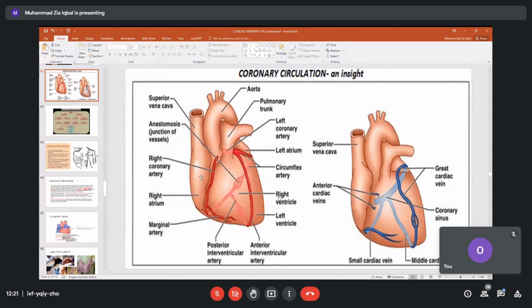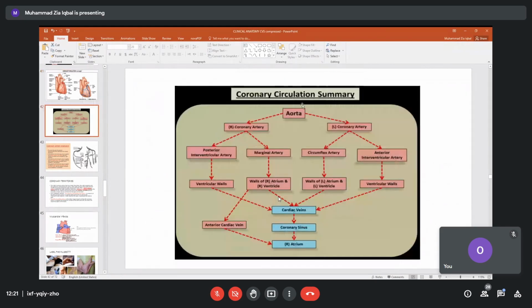Please remember the anatomy of these two vessels, which is normal in all of us, but every one of us may have some modifications, some changes in the blood vessels. So we will remember a generalized picture. From the aorta, we have the right coronary artery and left coronary artery. They have started. Now let us follow the right coronary artery.